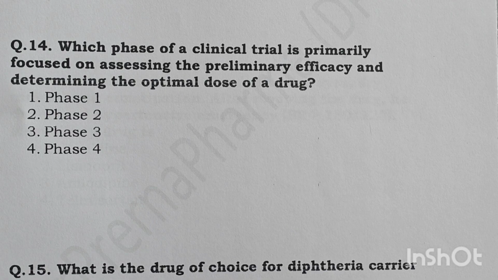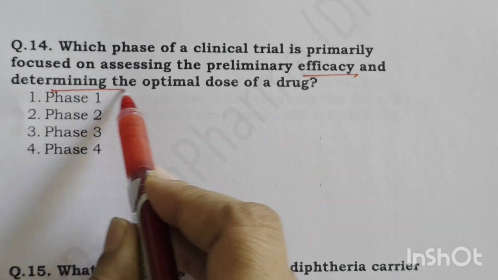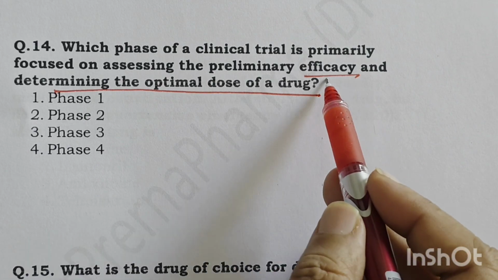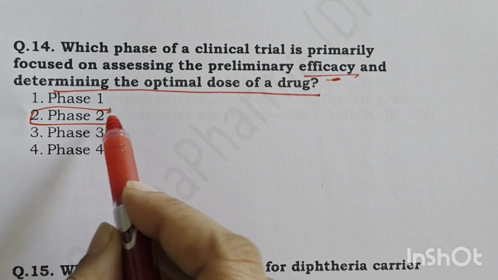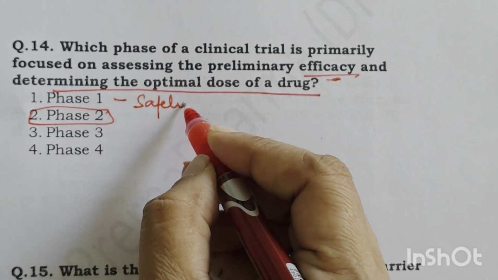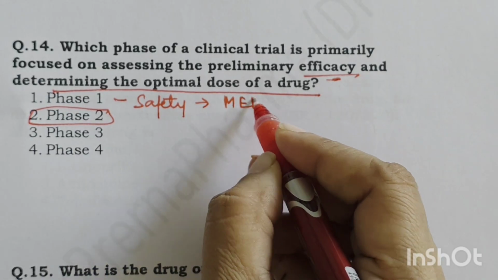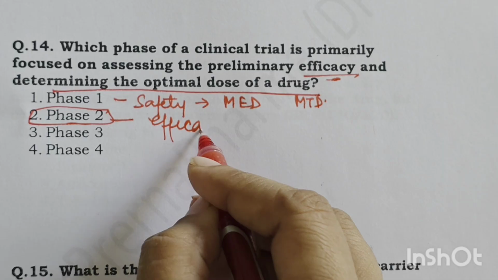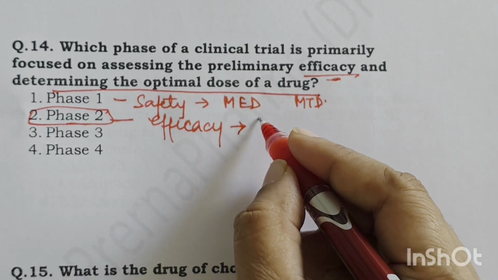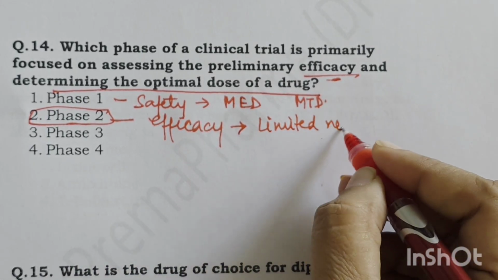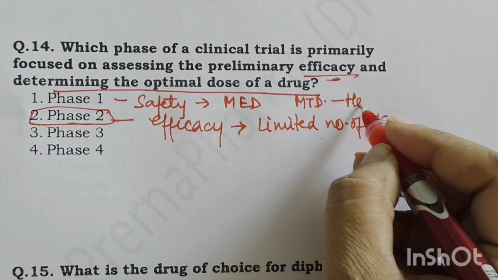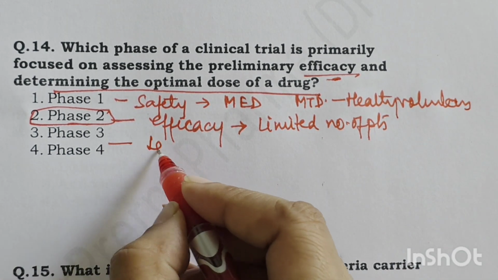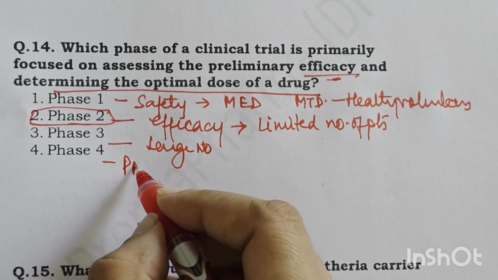Which phase of clinical trial is primarily focused on assessing the preliminary efficacy and determining the optimal dose of the drug? So the phase of clinical trial which basically focuses on the efficacy is phase 2. Phase 1 is mainly a safety study, to find out the minimum effective dose and maximum tolerable dose, right? Phase 2 is a study in which efficacy, along with safety, is tested on a limited number of patients. Okay, and phase 1 is done in healthy volunteers. That is the difference. Phase 3 is done on a large number of patients, and phase 4 is post-marketing surveillance.